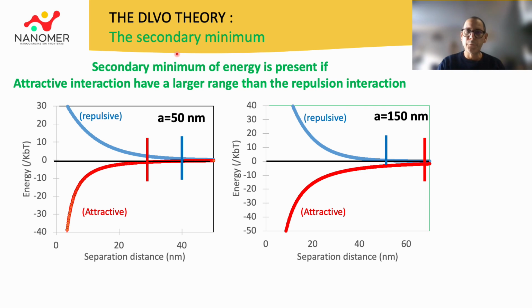In a DLVO curve, a secondary minimum is present if the attractive interaction has a greater range than the repulsive interaction. In the case of particles measuring 50 nanometers here, attraction has a shorter range than repulsion, with no secondary minimum present in the DLVO curve. However, for particles measuring 150 nanometers here, the range of van der Waals interaction increases and exceeds the repulsion, thus causing the presence of the secondary minimum in the DLVO curve.